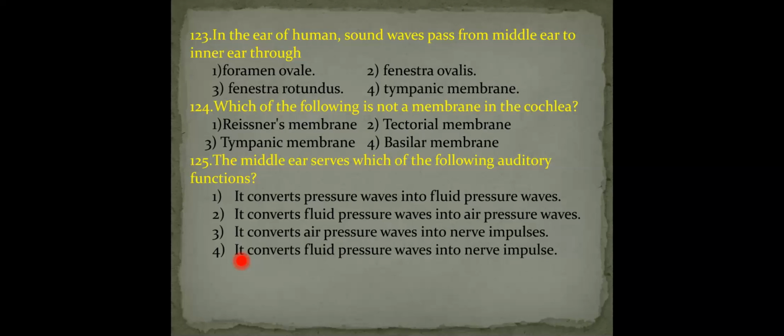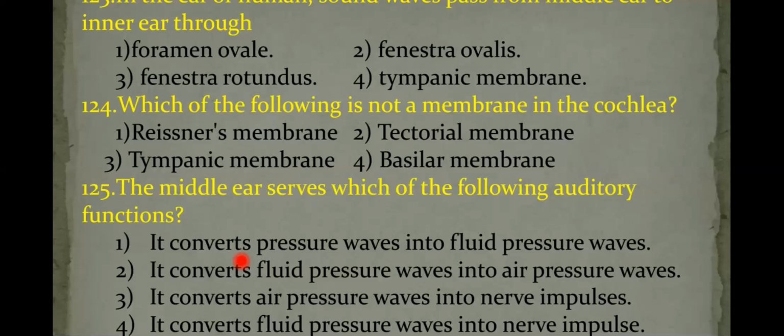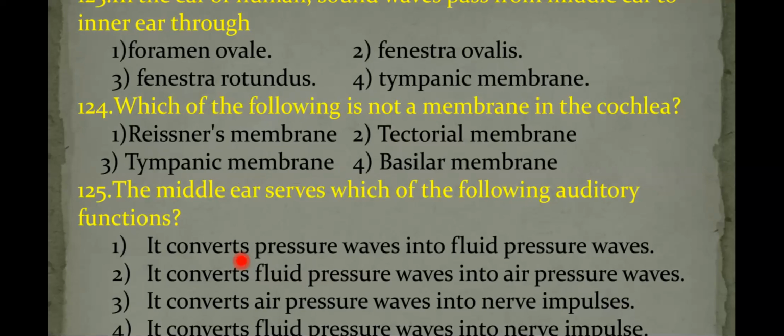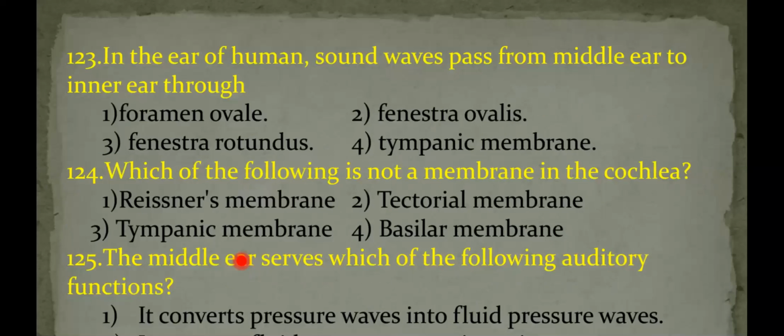The stapes is connected with the oval window, so the sound waves enter the inner ear through the fenestra ovalis, or oval window.